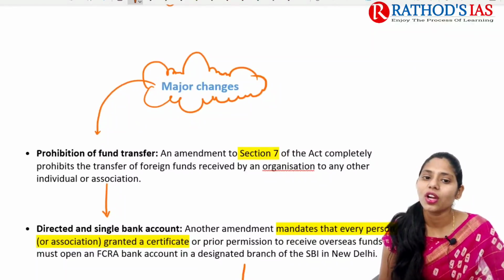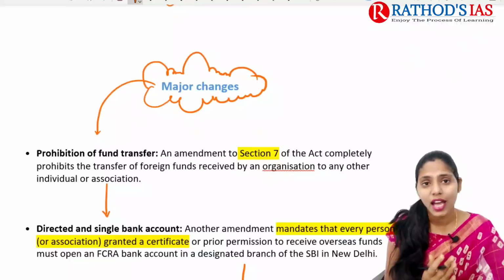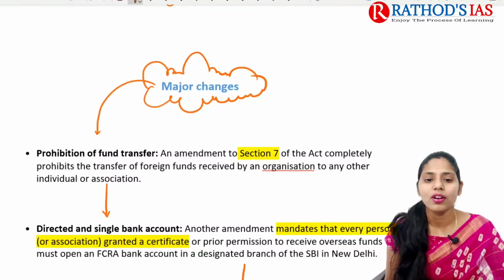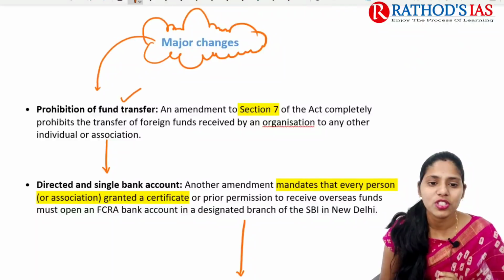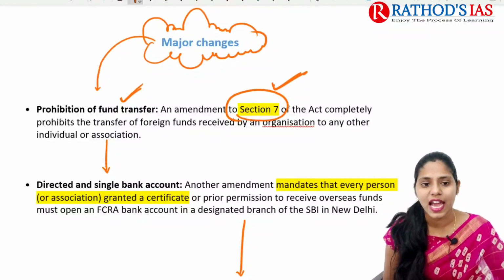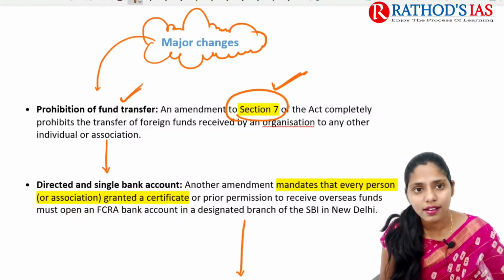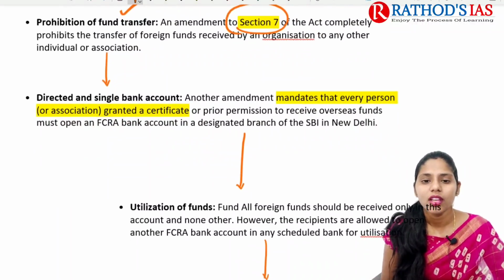And now let us try to talk about what are the major changes which have come up by these new amendments. The first one is prohibition of fund transfer. It is present in section 7 of this Act. As I said, here they should not transfer money to an unregistered person. And they said that they should have a single bank account.